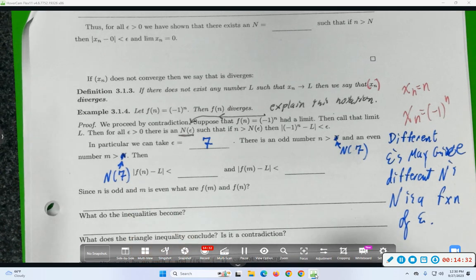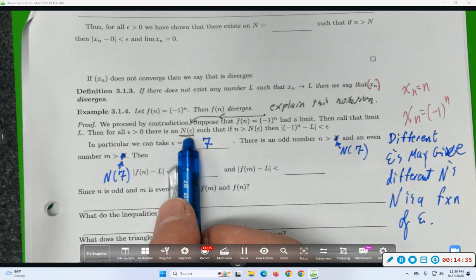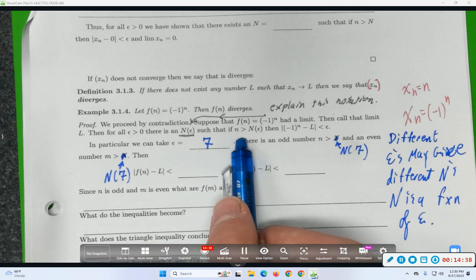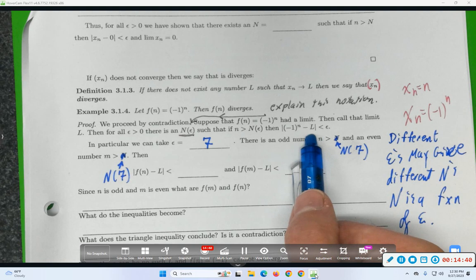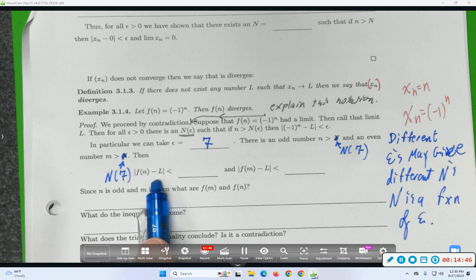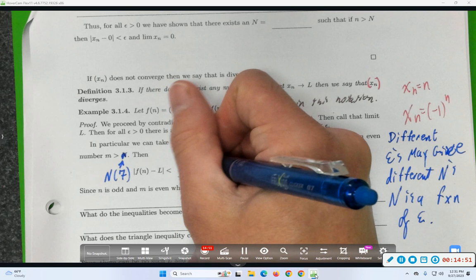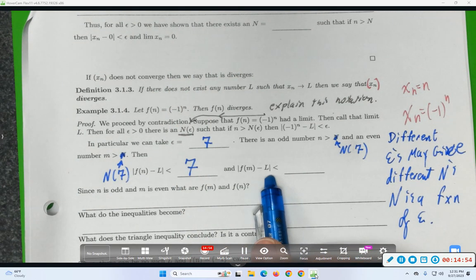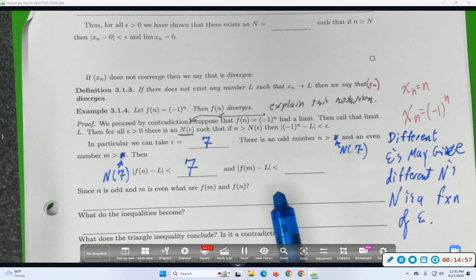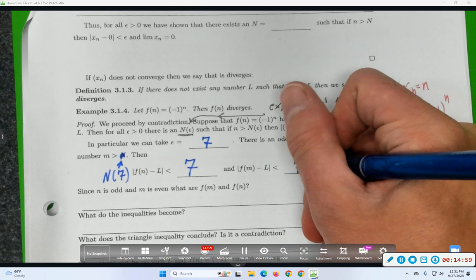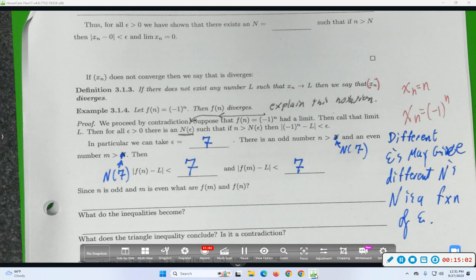So what's the whole point of this big N? There exists a big N of epsilon, so that as soon as little n is bigger than big N of epsilon, this difference is less than that same epsilon. So absolute value of f of n minus L is less than 7, because that's what we're using as epsilon right now. f of m minus L, similarly, what is it less than? 7. Now we're going to get into the nuts and bolts of why this being negative 1 to the n matters.